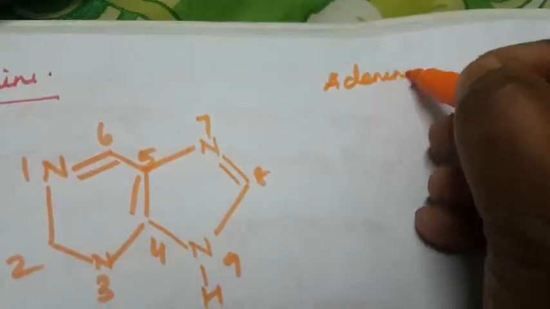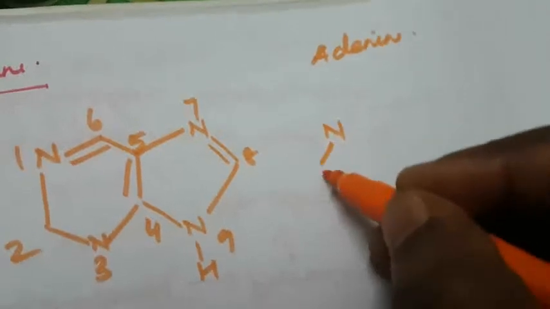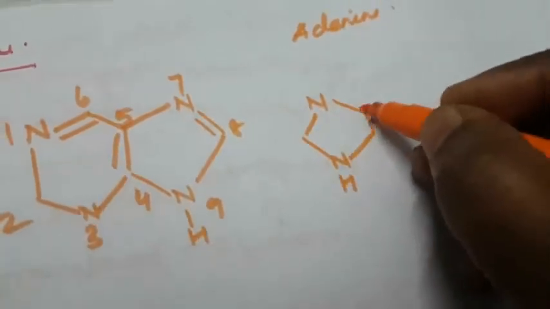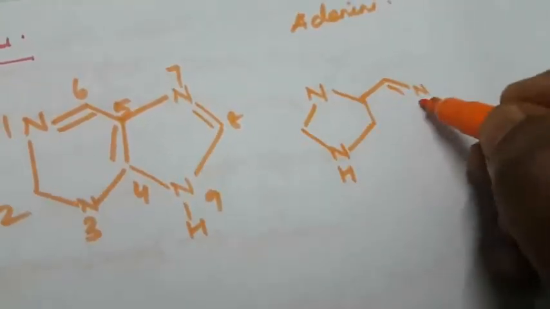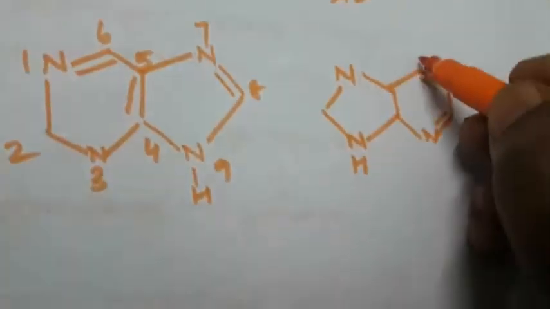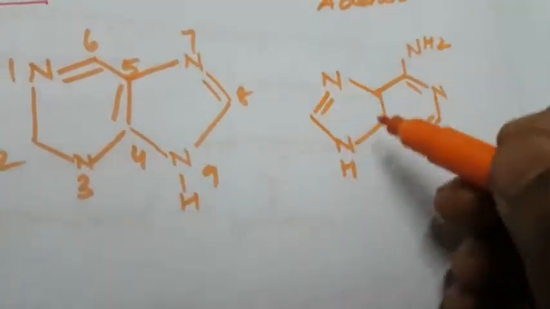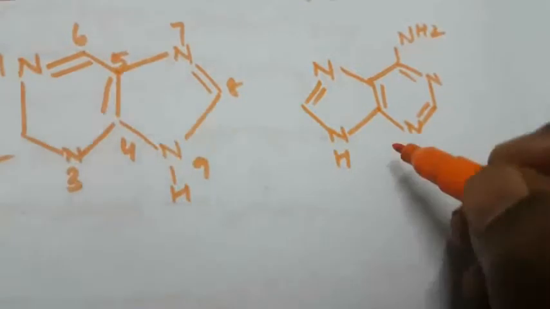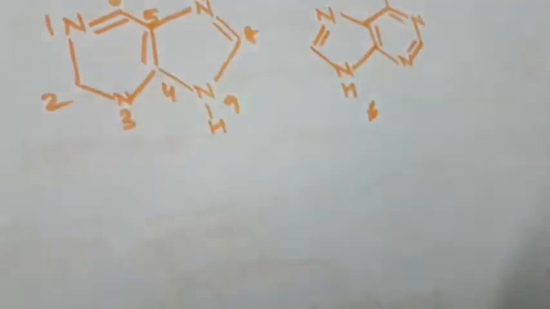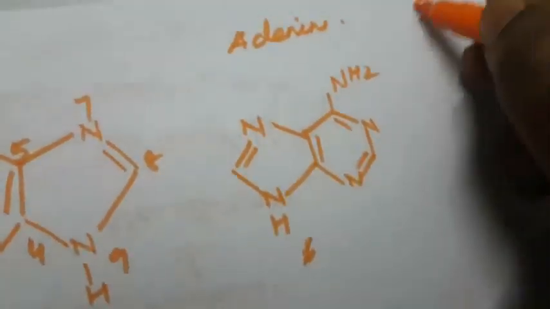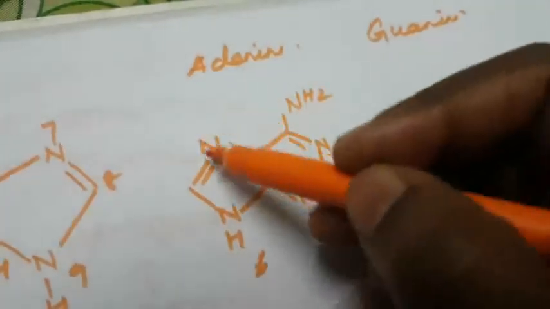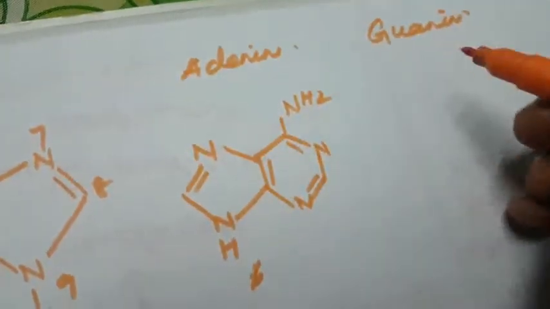Adenine has an amino group. Adenine structure again: NH, NH2, here a double bond. This is the structure of adenine. Another one is guanine. The only difference in guanine is that instead of this, a double bond oxygen will be present.